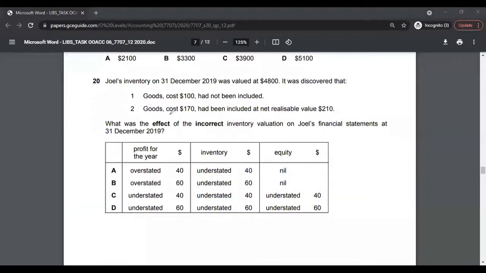Multiple choice 20, what was the effect of the incorrect inventory valuation on Joel's financial statements at 31st December 2019? So this is basically about inventory errors or inventory valuation errors, a very commonly tested topic, and I'm sure a lot of information is available in your notes, so you can refer to the notes. And I would say this goes into medium perspective as well. This question won't be easy. It would be fairly difficult.